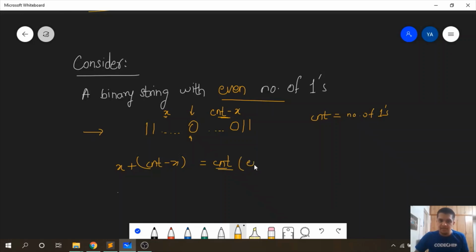So this is even. Now there can be a maximum of 2 possibilities. Either x is odd, therefore count minus x will also be odd, or else x is even and count minus x is also even.